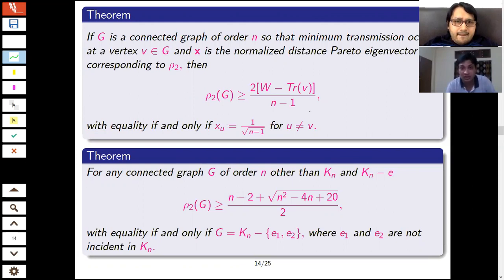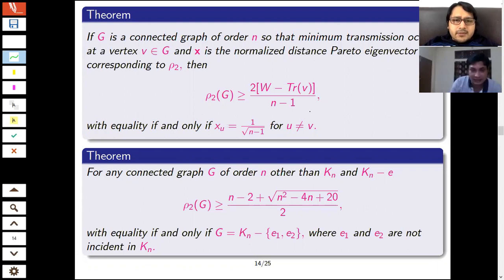Here the lower bound is attained in a graph if you can see X, I have considered the normalized distance Laplacian eigenvector, only if the eigenvector has this property, that is all the components are of order root over n minus 1, except for that particular vertex for which that minimum occurs. So if I go on removing that one by one, the eigenvector will be of that type. That is, one of them will actually be 0, the others will all be root over n minus 1.